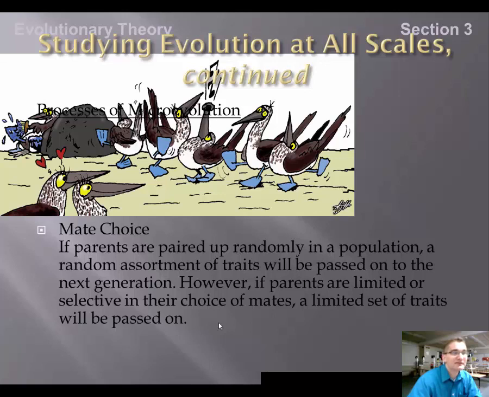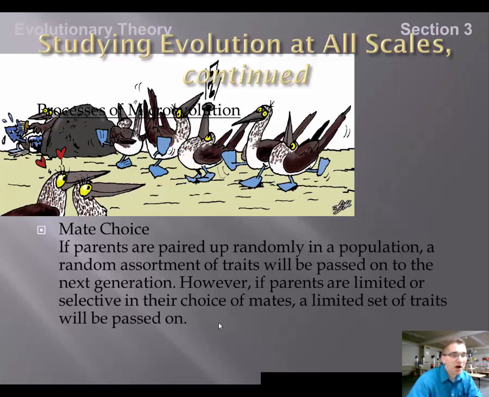The second process of microevolution is mate choice. So if parents are paired up randomly in a population, a random assortment of traits will be passed on to the next generation. However, if parents are limited or selective in their mate choice, a limited set of traits will be passed on.